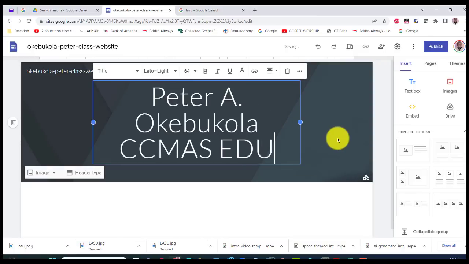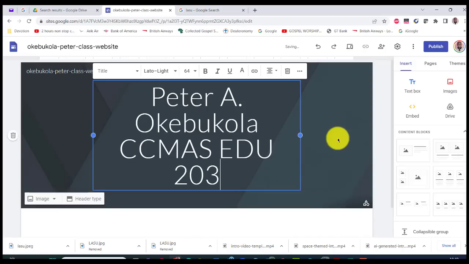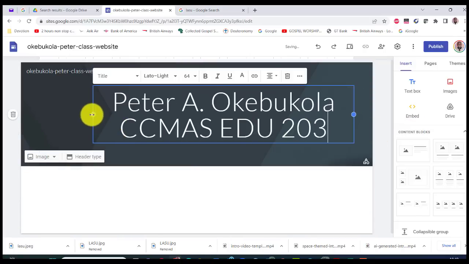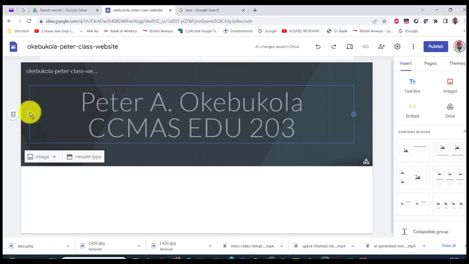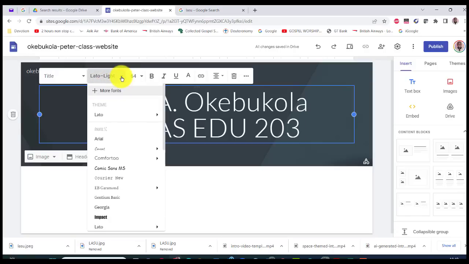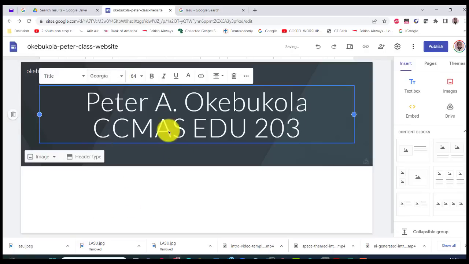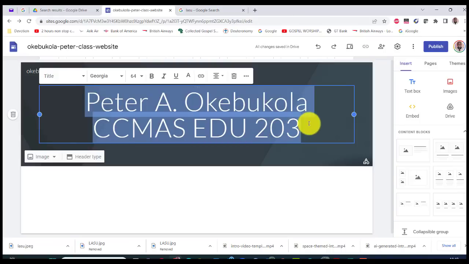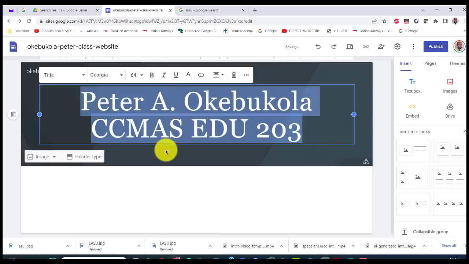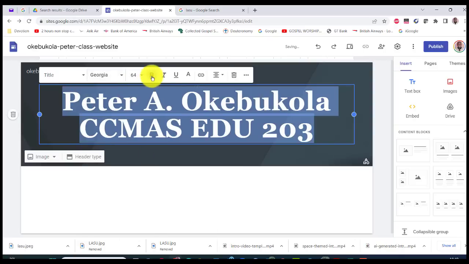CCMAS EDU 203. So that's the course that we're going to be working on. And you can modify this. That's why I like Google Sites. This is 64 Lato Light. You can change this one to whatever font that you want. If you like Georgia, you can then make it like this. You have to highlight the thing first, as you notice. This is Georgia. You can make it bold.